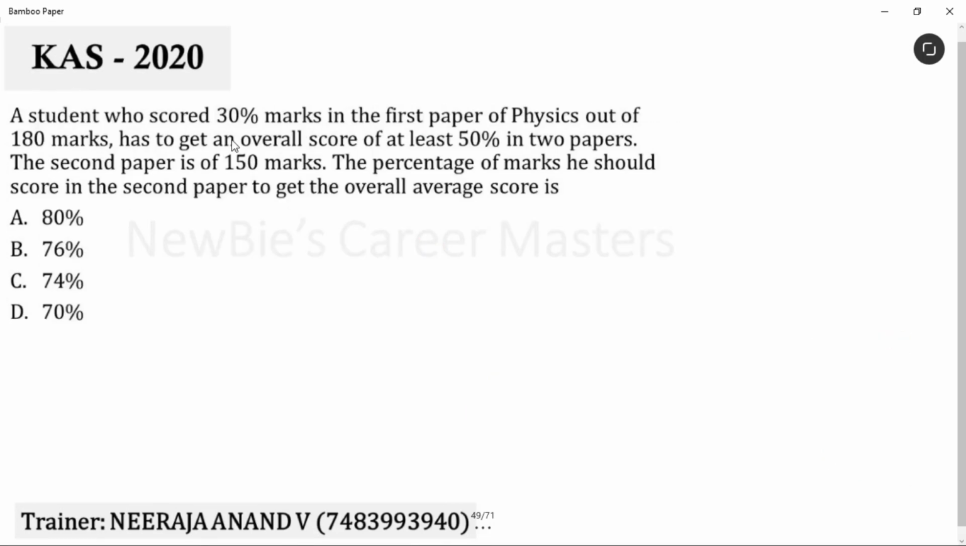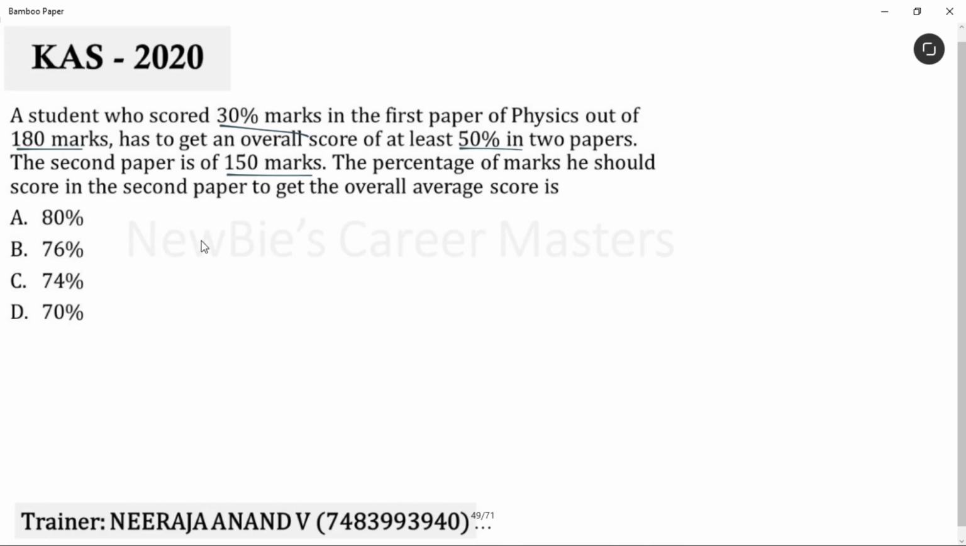Next question is, a student who scored 30% marks in the first paper of physics out of 180 marks has to get an overall score of at least 50% in 2 papers. The second paper is of 150 marks. The percentage of marks he should score in the second paper to get the overall average score is. Newbies, another very easy question. They are telling the student scored 30% in the first paper. To get overall 50% as the final result, how much percentage does he have to score in the second paper?